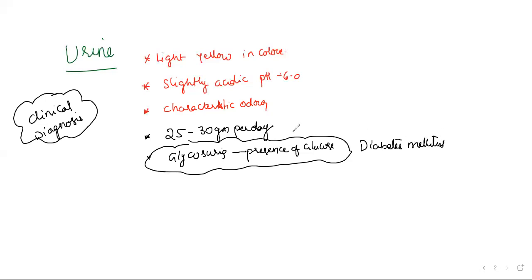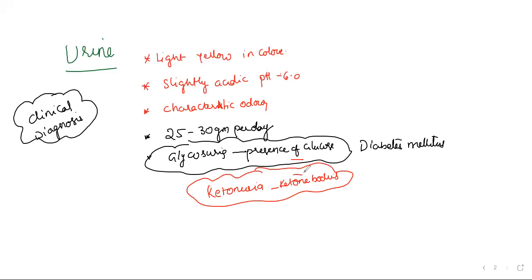Okay. In the diabetes mellitus case, along with glycosuria, the patient can be expected to have another feature, that is ketonuria, the presence of ketone bodies. So these two conditions, presence of ketone bodies and presence of glucose, we can confirm the person is having diabetes mellitus. So this is the story.